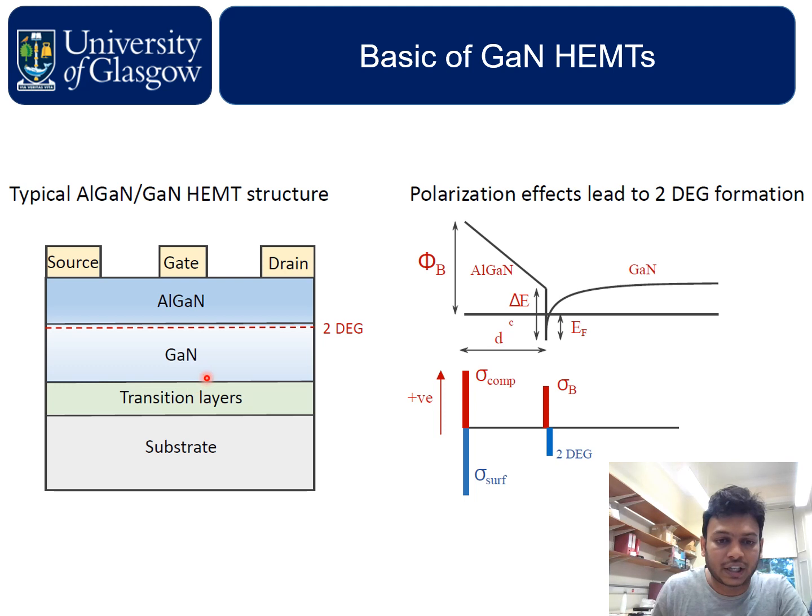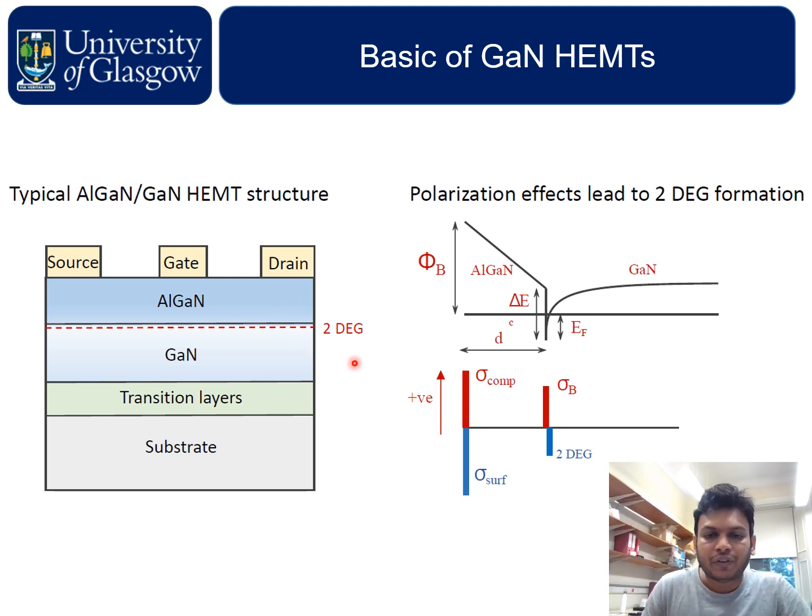Above it there is the GaN buffer layer. The typical buffer layer thickness is 2 microns, and above it the aluminum gallium nitride barrier layer, which is very thin, around 2 nanometers to 30 nanometers.